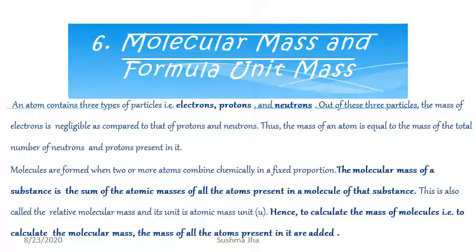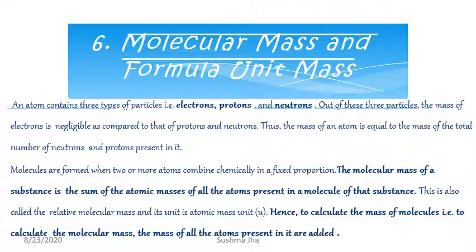Molecular mass and formula unit mass. An atom consists of 3 types of particles: electron, proton and neutron. Out of these, the mass of an electron is negligible compared to proton and neutron. Thus, the mass of an atom is equal to the mass of the total number of neutrons and protons present in it.